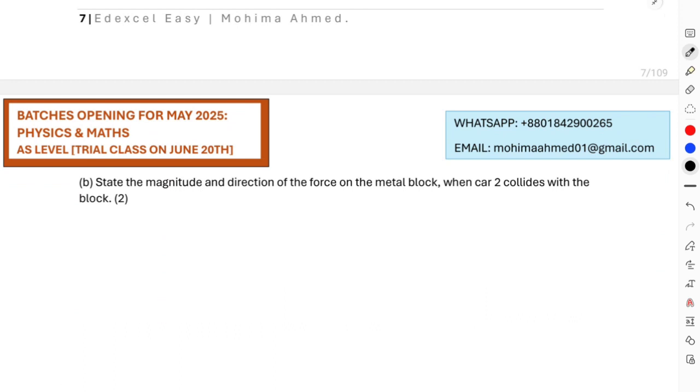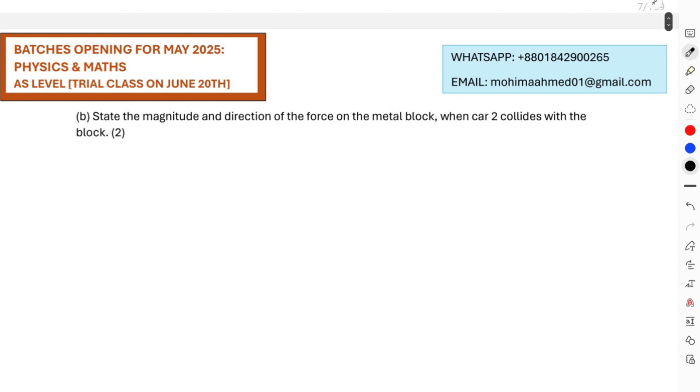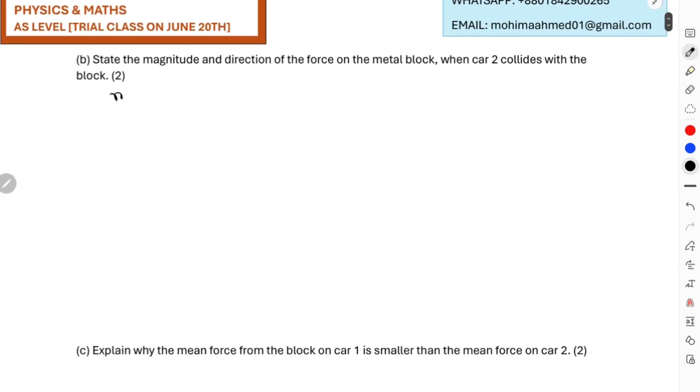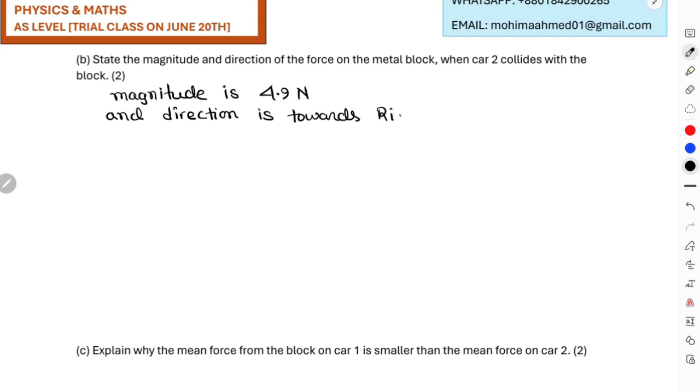So the magnitude is 4.5 newtons and the direction is towards the right, opposite to that of the force on the car. This is your final answer.